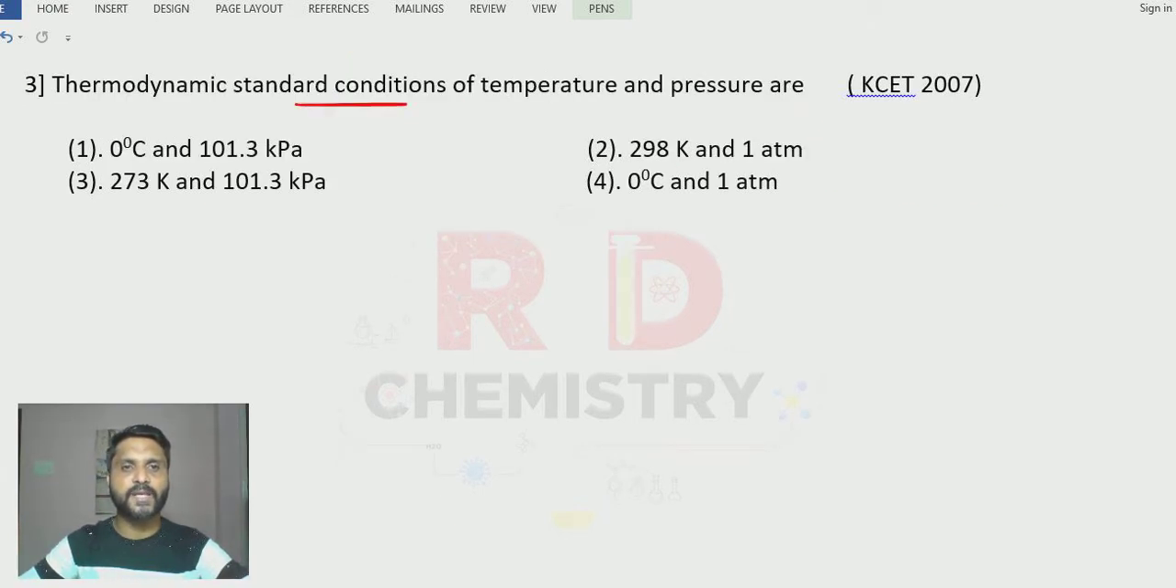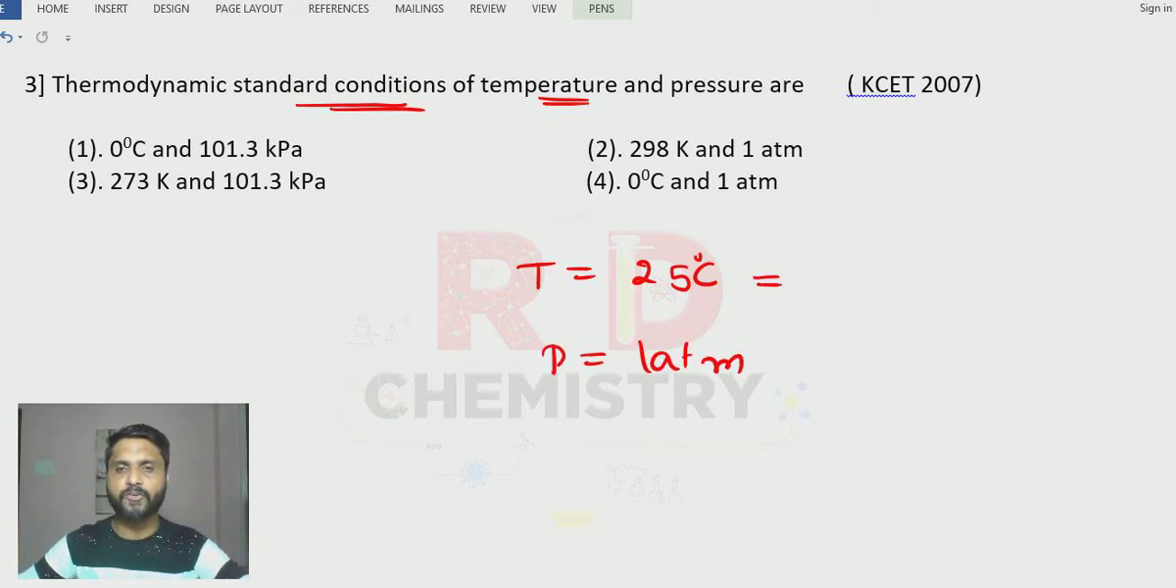The thermodynamic standard state of temperature and pressure is: temperature should be equal to 25 degrees centigrade and pressure should be equal to 1 atmospheric pressure, or in terms of the Kelvin scale 298 Kelvin, and in terms of pascals 101.3 kilopascals. So which one is matching, students? So the answer is option number B, correct?